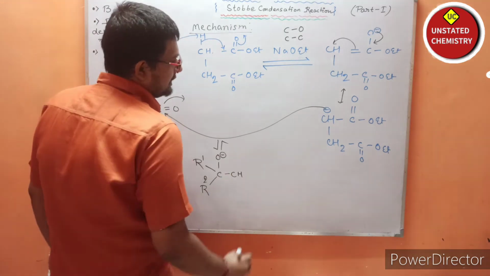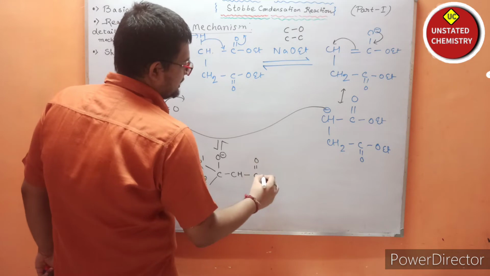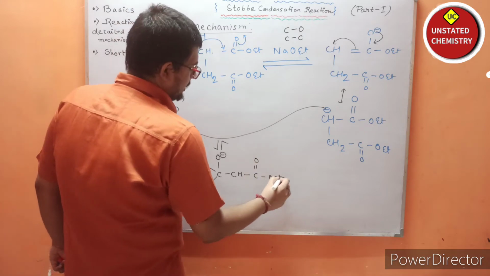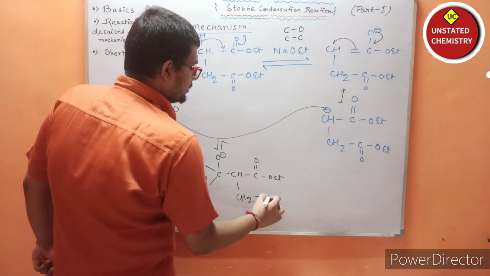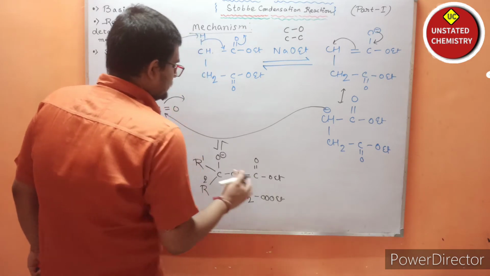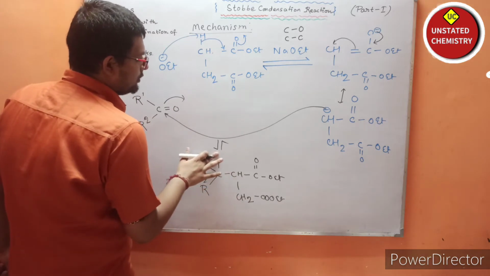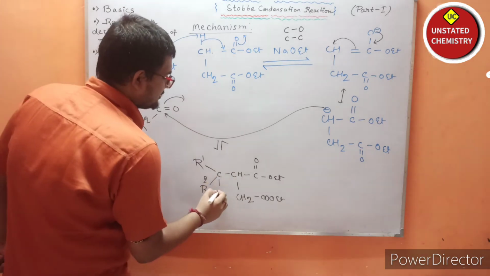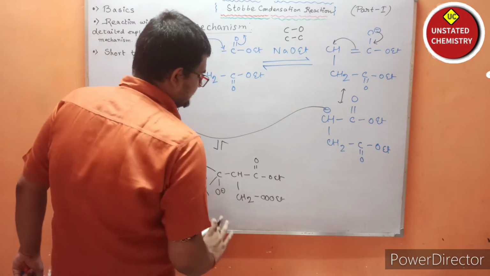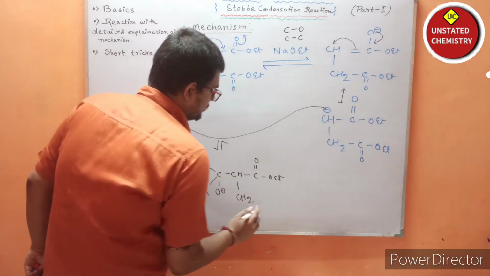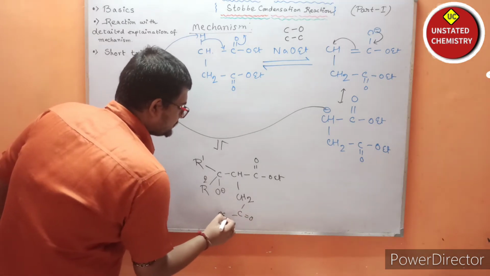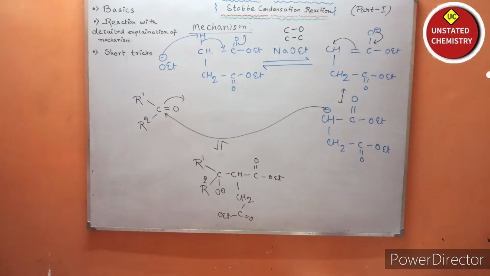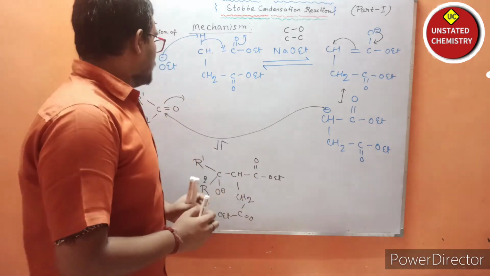So CH will be there, C double bond OEt is there, and with it CH2 is also there. This oxygen negative charge we have to write in the downward side, and this CH2 COEt we have to write in this fashion. Why? I will tell. So you have to write in this fashion. Is it clear?